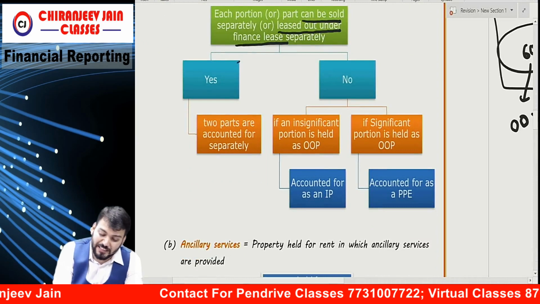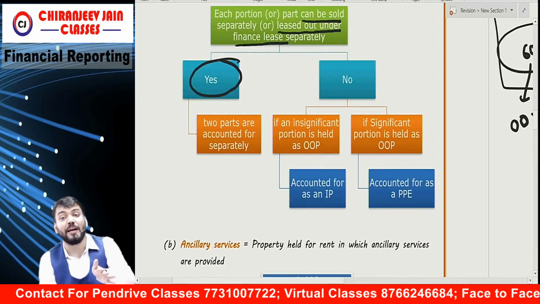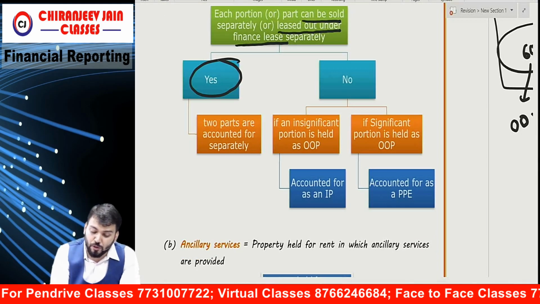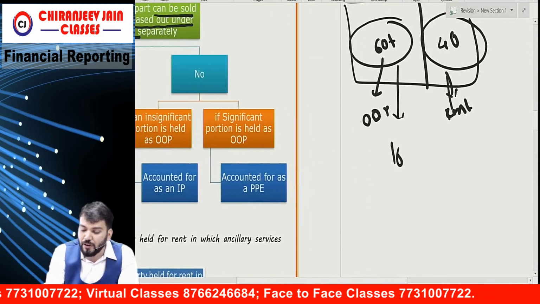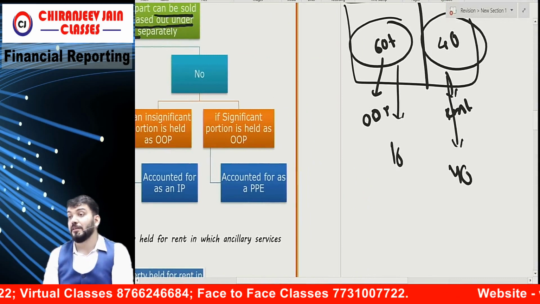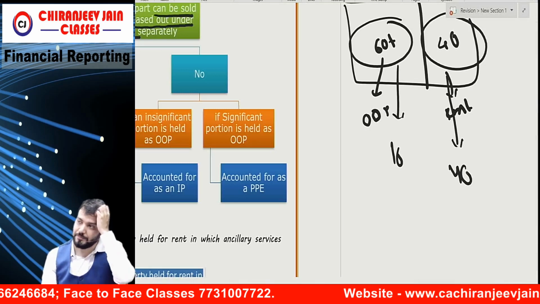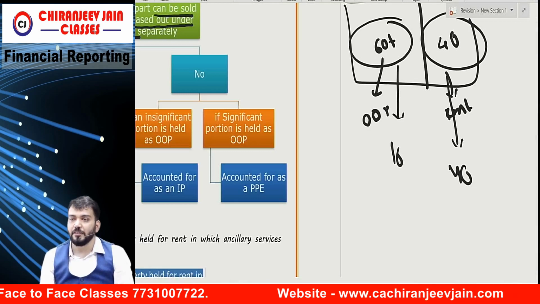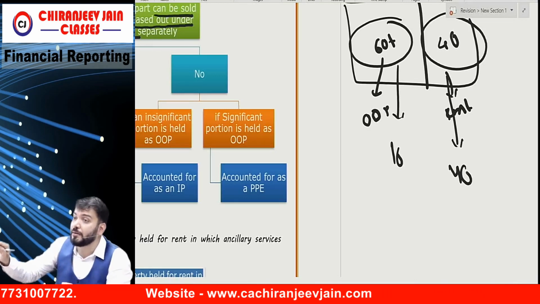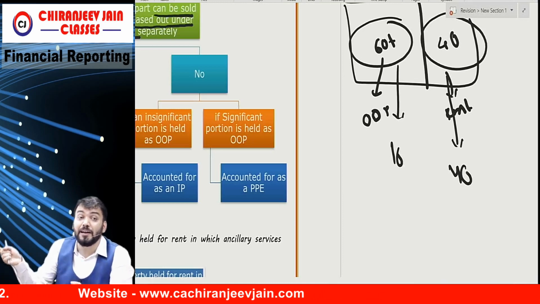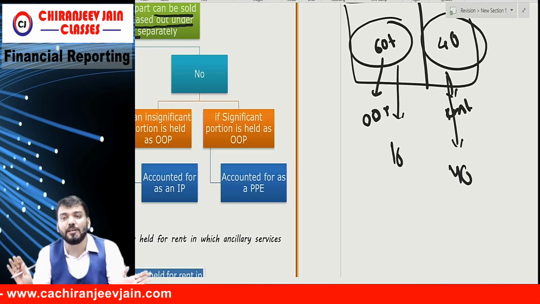Understood? It can be separated, it can be sold separately, it can be given on finance lease separately. Then the two parts will be accounted separately. For this apply 16, for this apply 40, if it can be separated. Understood what I am saying? You need to understand whether this part can be sold separately, whether this part can be leased out under finance lease separately. Then these are two separate parts.